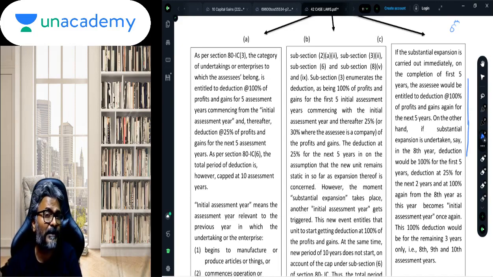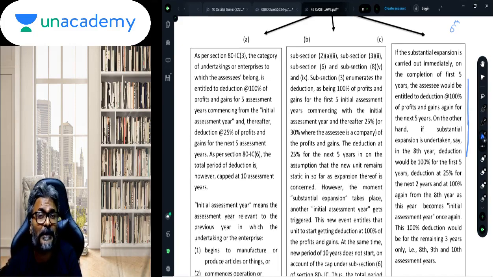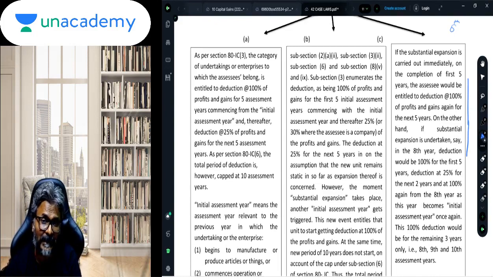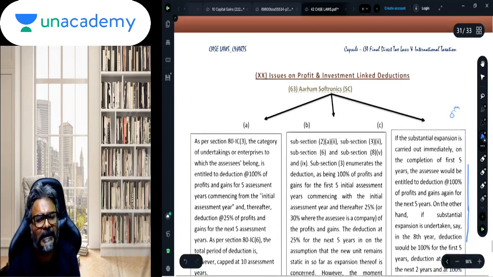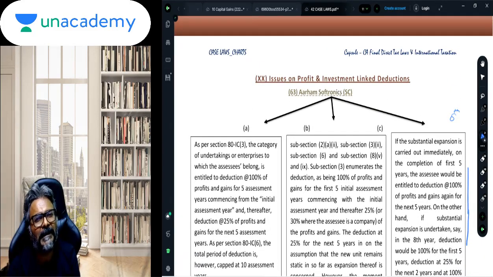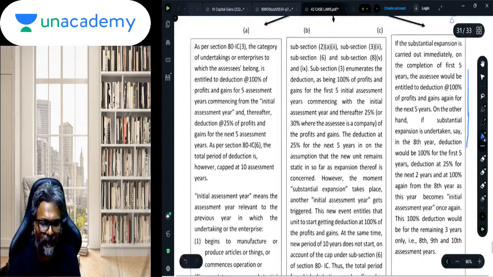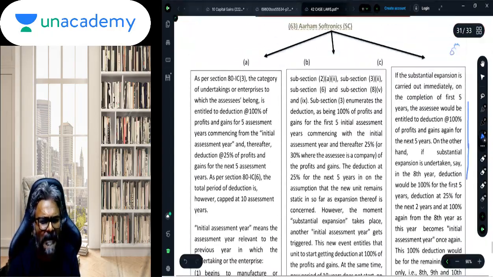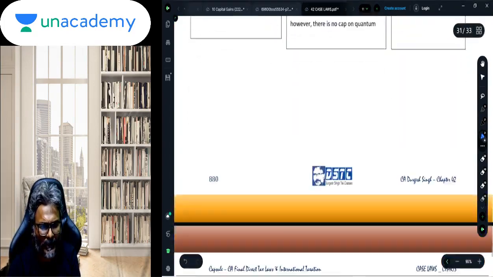Again I am repeating this point, it would be 100% only for the next 2 years. Please don't make it 100% for the next 5 years, because the deduction would be available only for 10 years. If the deduction is available only for 10 years, you cannot say that from the 9th year onwards you will get another 5 years. No, it will be only the 9th and 10th. It will be the 2 years in which you will get another 100% deduction. So this is what it would be. This is the third box. I request all of you to go through the third box once.